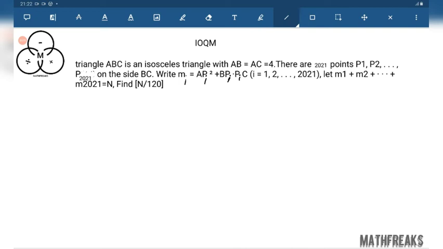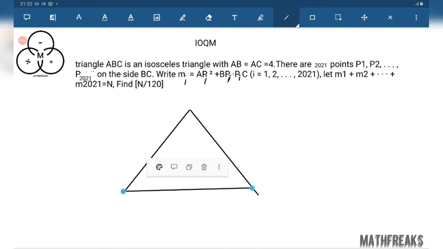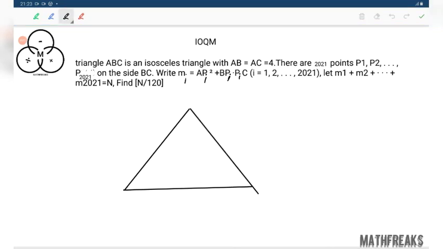Triangle ABC is an isosceles triangle with AB equals AC equals 4. There are 2021 points P1, P2, up to P2021 on the side BC. Write AP squared.